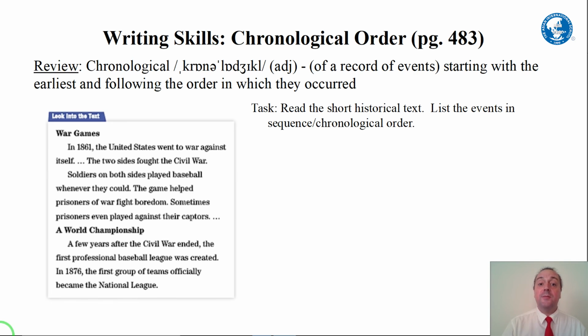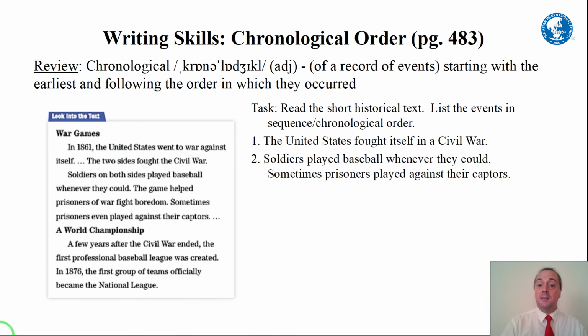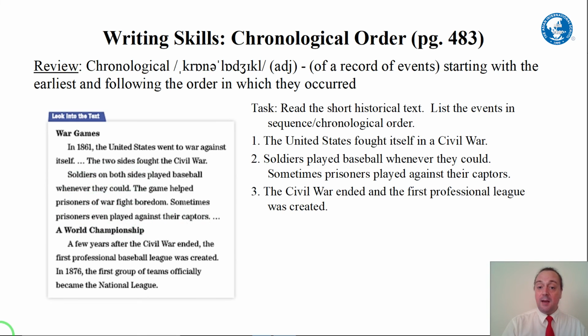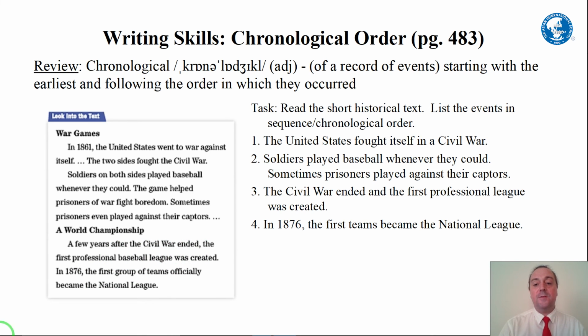Okay, so what happened first? The first thing that happened is the United States fought itself in a civil war. Next, soldiers played baseball whenever they could. Sometimes the prisoners played against their captors. Then, after that, the Civil War ended and the first professional league was created. And last, in 1876, the first teams became the National League.